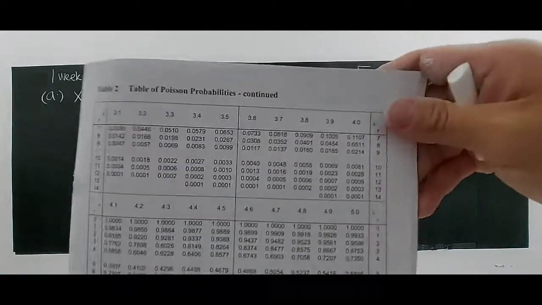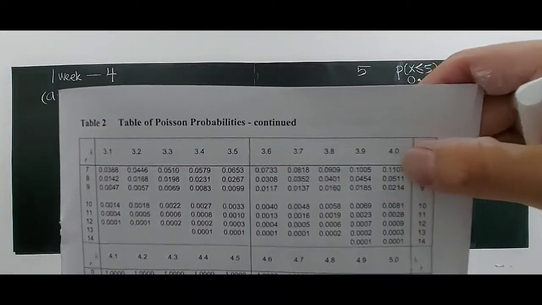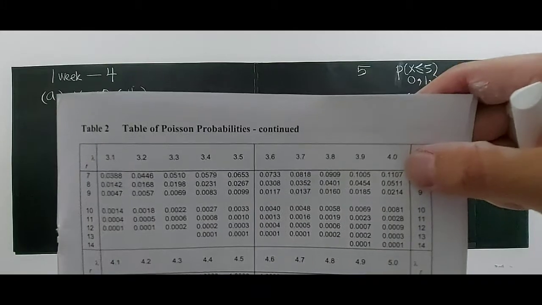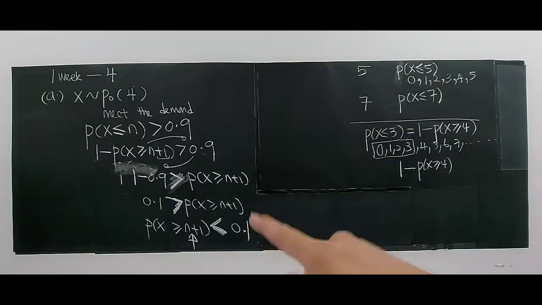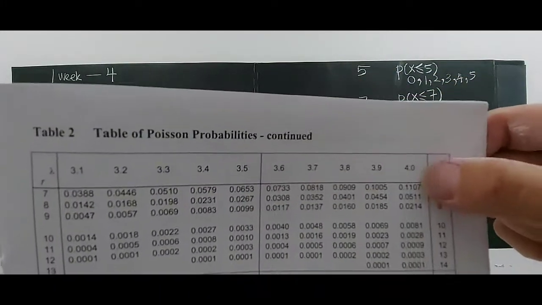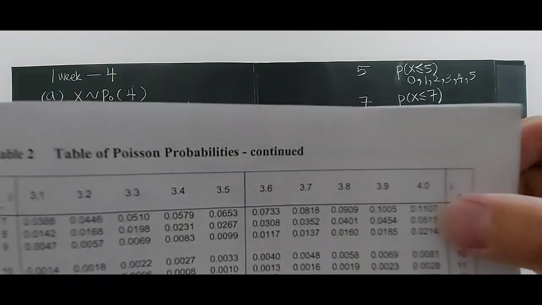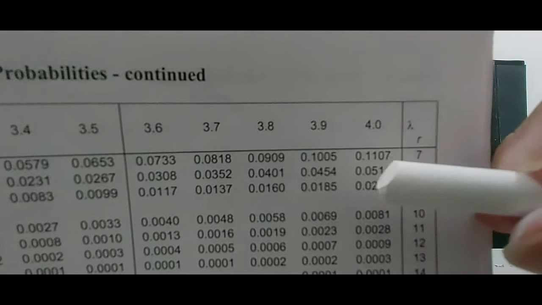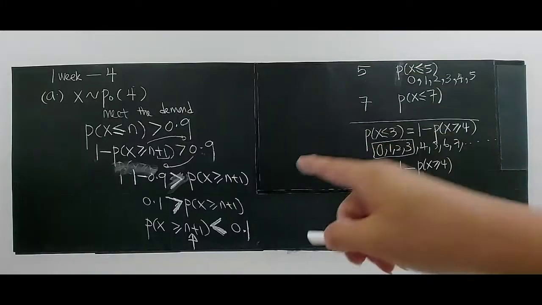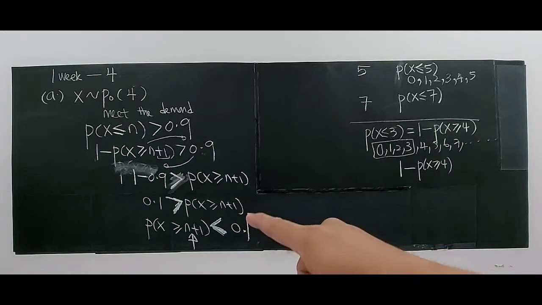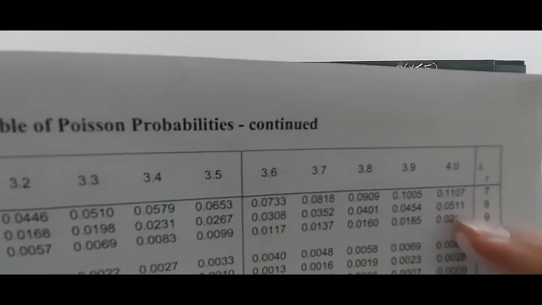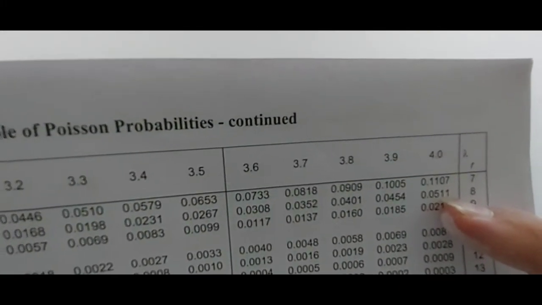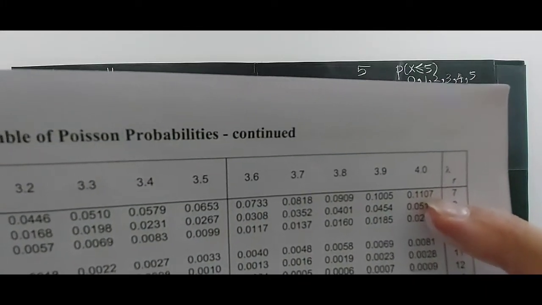Okay, flip. Go to this page here. So 0.1107 is more than 0.1. No, cannot be accepted. So 0.0511. This is the value here. 0.1 is greater than 0.0511 for the first time, right? So this one, no, cannot.